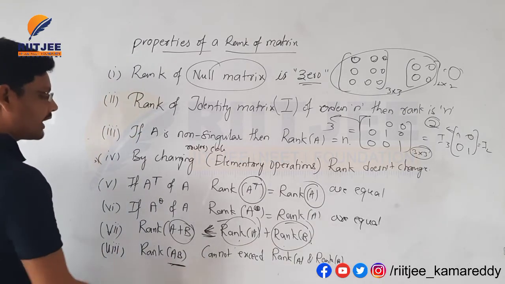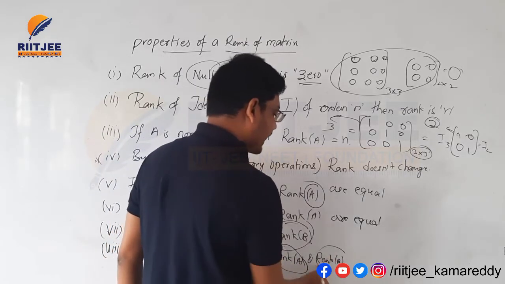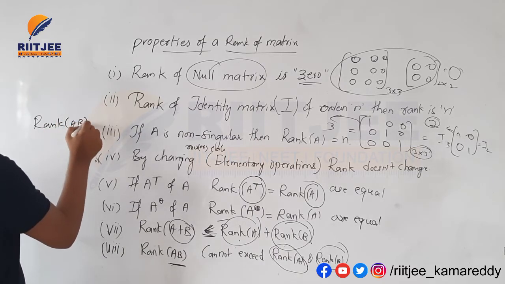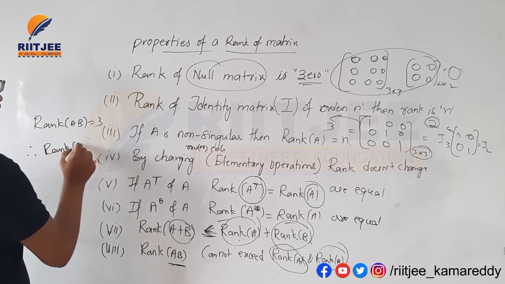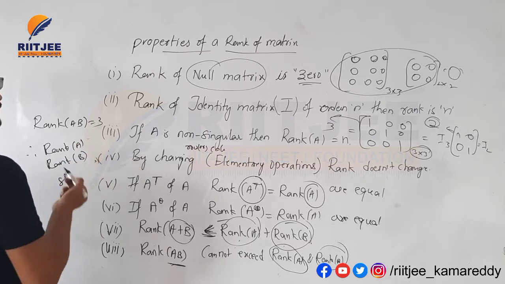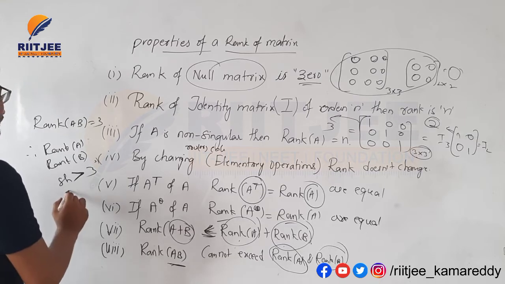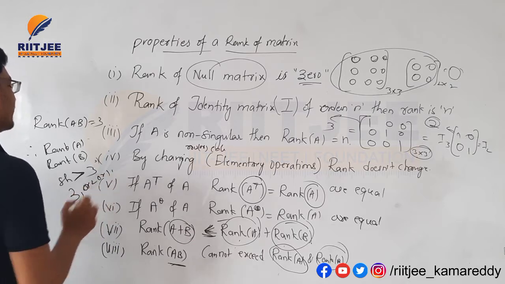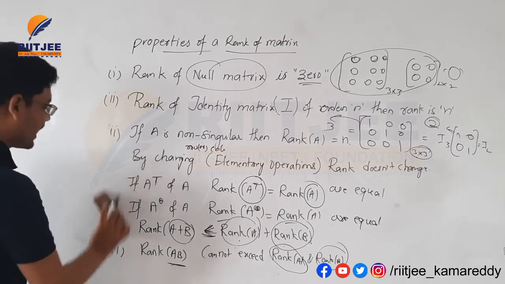The rank of the product of two matrices should not exceed the rank of A and the rank of B. For example, if the rank of the product AB is equal to 3, then the ranks of A and B should not be less than 3. It should be 3 or more. This is all about the properties of the rank of a matrix.